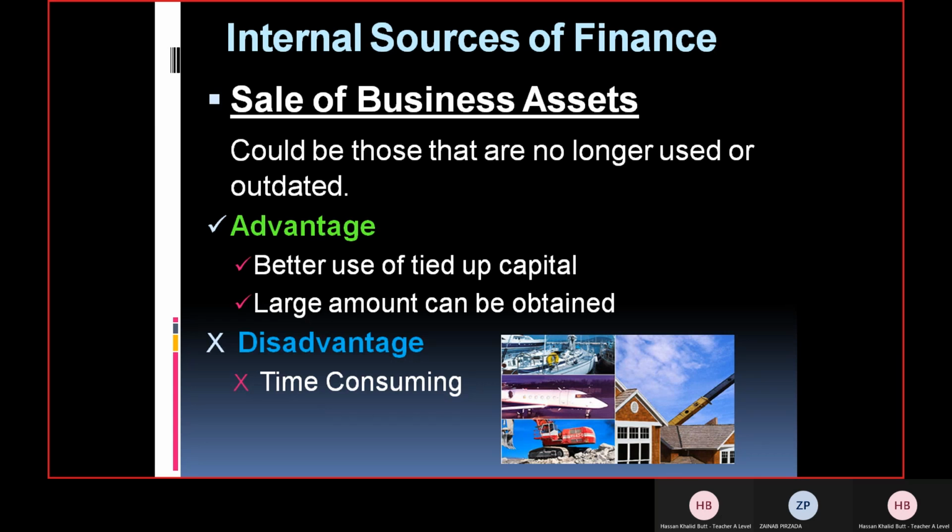Think about a car. For example, you have three cars and one car is actually not in use and you plan to sell it, right? So it's not that easy to sell the car right away. You obviously give an advertisement in a newspaper and then it will take time. People would contact you and then you will be picking the most suitable person who will offer you a price at which you are willing to sell, right? So this whole process takes a lot of time.